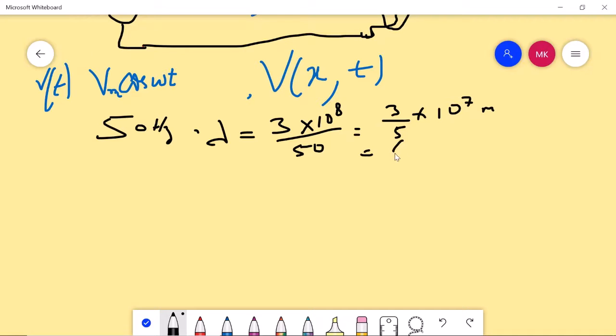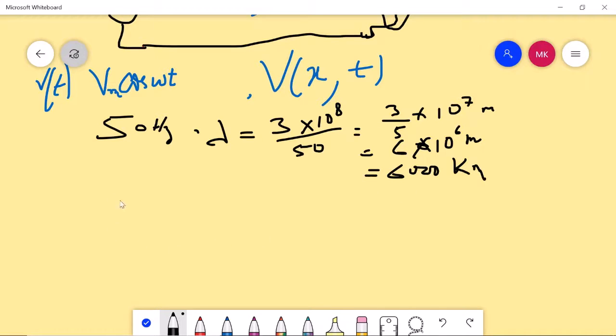So you have something like 6 into 10 to the power 6 meters, which is around 6,000 kilometers. So what we are getting is that the wavelength lambda is 6,000 kilometers, which is more than 1,000 kilometers.